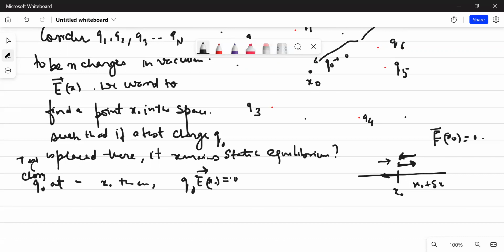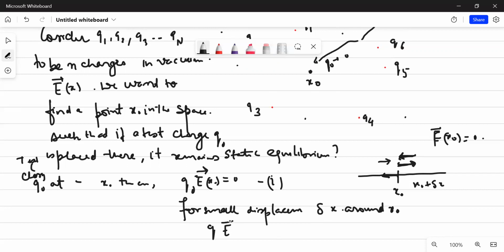And the second thing is that if I make small displacements, let's say a small displacement delta x around x naught, then the force, that is the electric field at x naught plus delta x, must point towards x naught. I think it is clear.